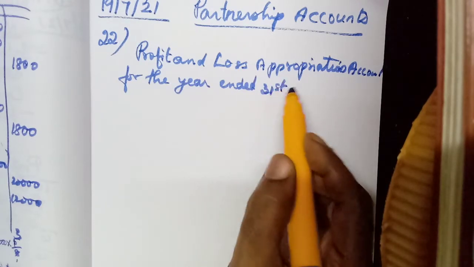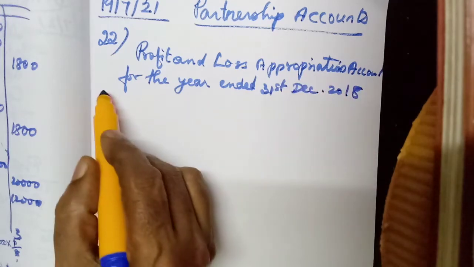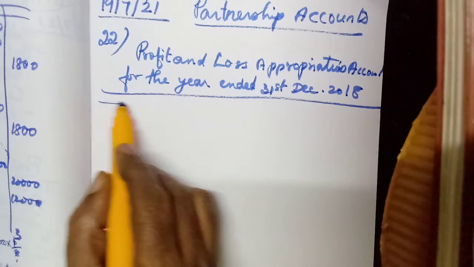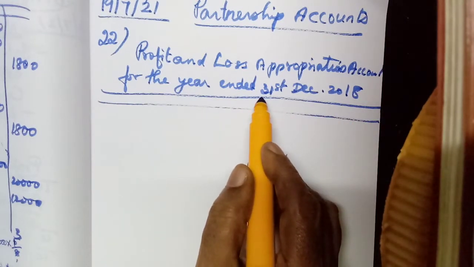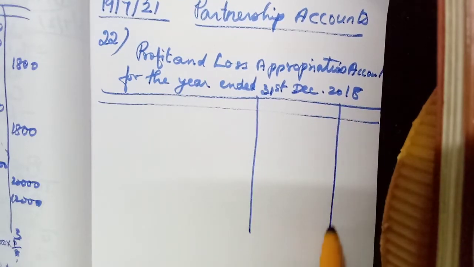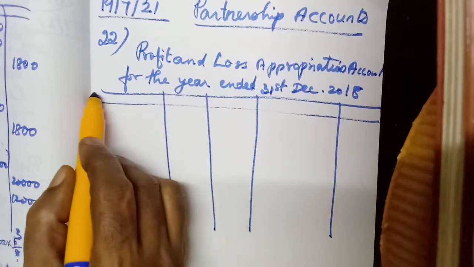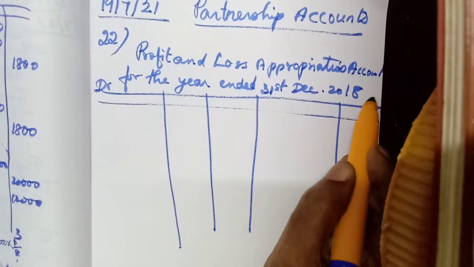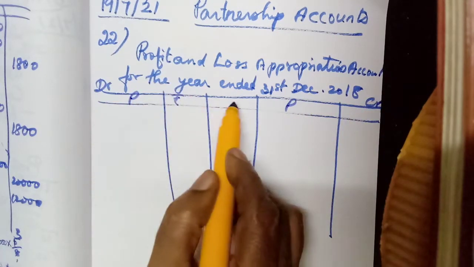December 31st, 2018. Now you draw 2 pages. Okay. Here credit a little less, debit a little more. Debtor, creditor, particulars, rupees.